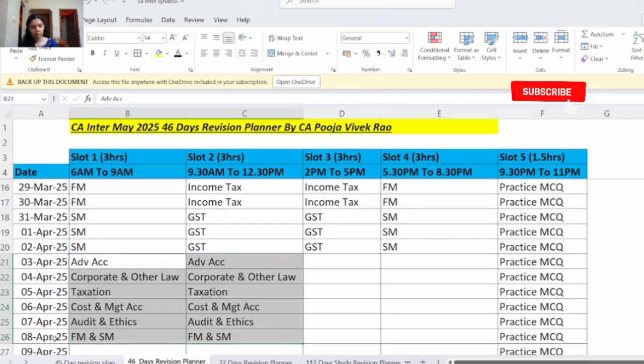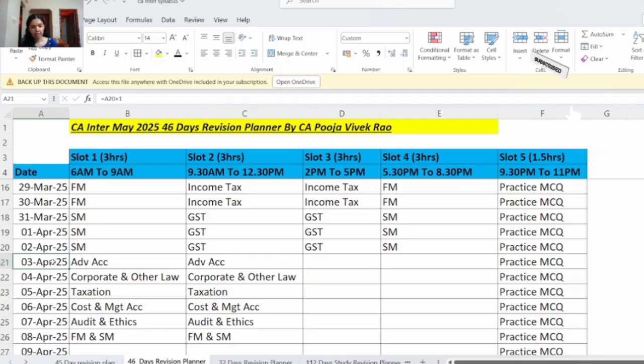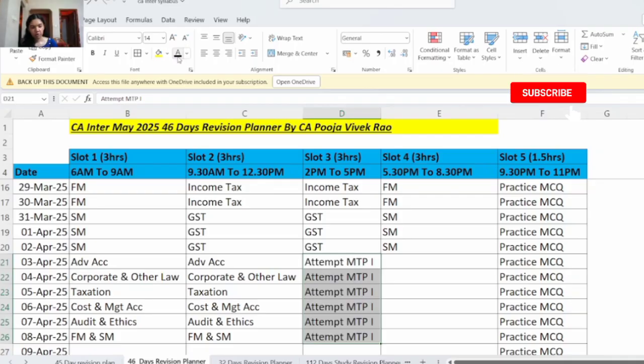Then from 3rd April to 8th April, the next 6 days, here in slot 1 and slot 2, you will revise each of the subjects. Like on 3rd April, you will revise advanced accounting. On 4th April, you will revise corporate and other law and so on. Per day, you will revise one subject. Then in slot number 3, you will attempt mock test paper 1. This is at the same time as the exam time.